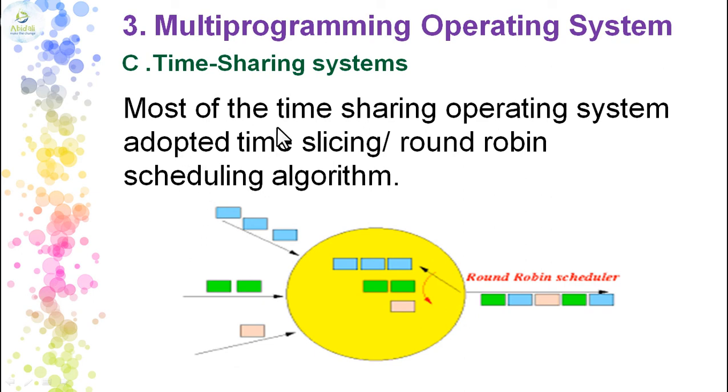Most time-sharing operating systems adopt the technique of time slicing, or the algorithm we have in the example called the round robin scheduling algorithm. See, there are colored boxes.